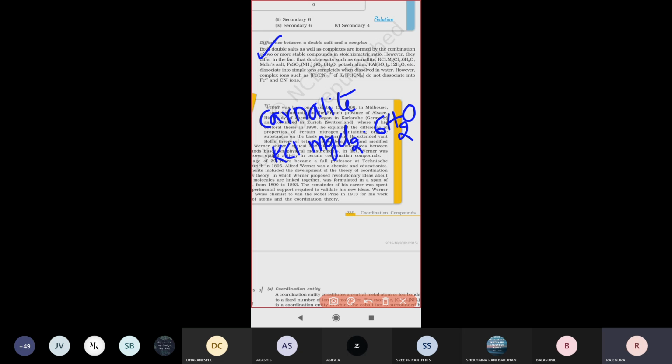Carnallite is there. Next one is Mohr's salt. Our laboratory also uses it in practical work. What is the formula of Mohr's salt? Ferrous ammonium sulfate, FeSO4·(NH4)2SO4·6H2O, is called Mohr's salt.